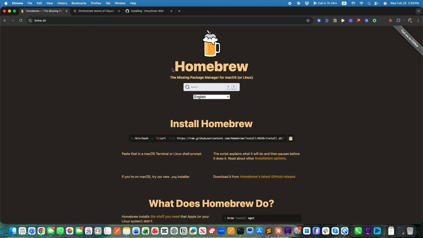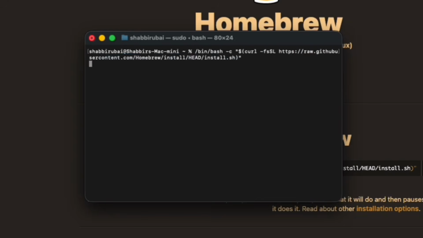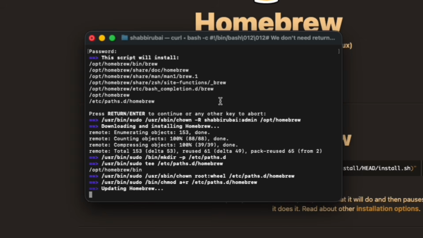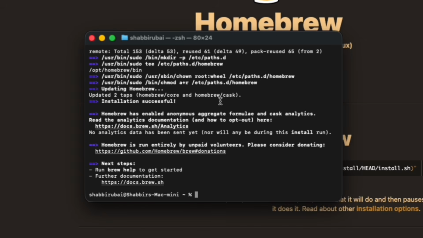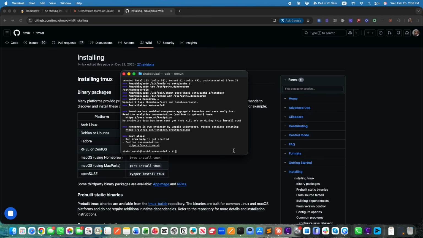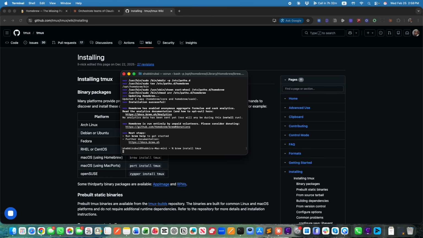Number 1, we are going to install Homebrew by copying this and pasting it in. Hit enter. Enter your password if prompted, confirm, and just let it download. Homebrew is basically a package manager that lets you install other applications onto your Mac. Next up, we are going to install tmux by heading to the GitHub page and grabbing the Homebrew command, brew install tmux. Copy, come back to the terminal, paste, and hit enter.